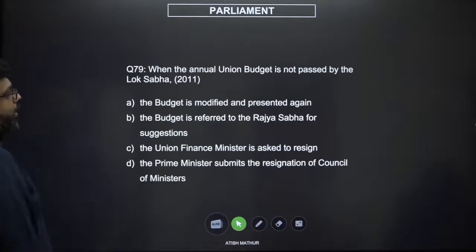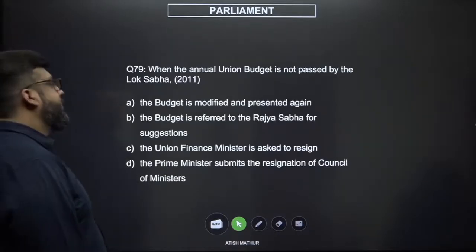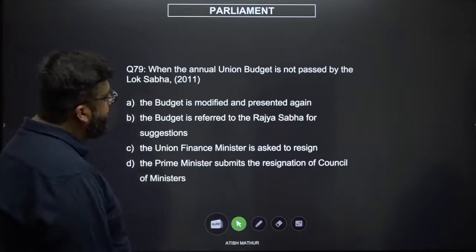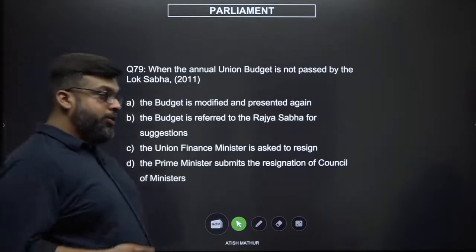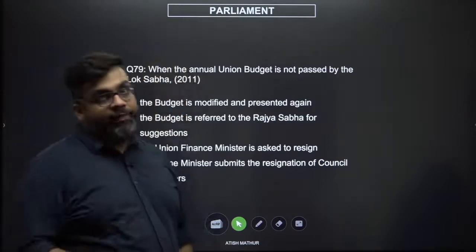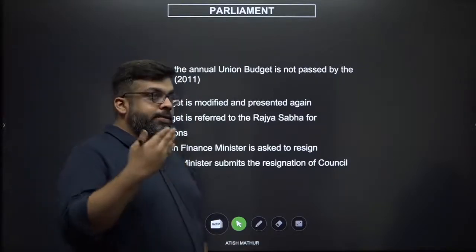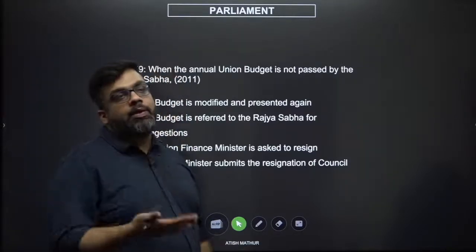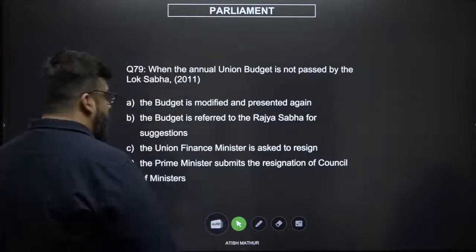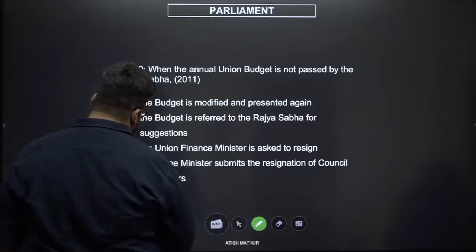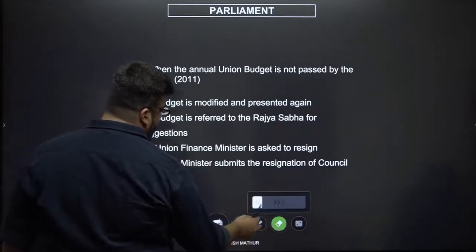Okay. When the annual budget is not passed by the Lok Sabha, the budget is modified and presented again. The budget is referred to the Rajya Sabha. The finance minister is asked to resign, and the prime minister submits the resignation of council of ministers. If the budget has failed to be passed, which means the government does not have the confidence of the house in the overall financial policy landscape of the country, which is as good as a no confidence motion, which means the minister has to resign along with council of ministers.